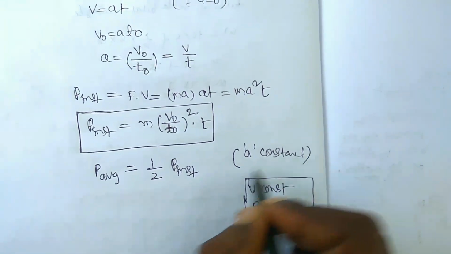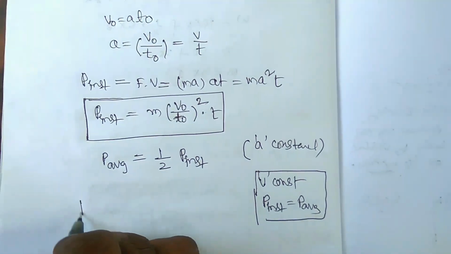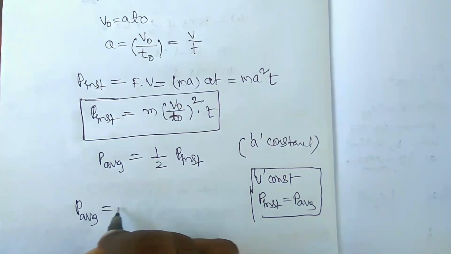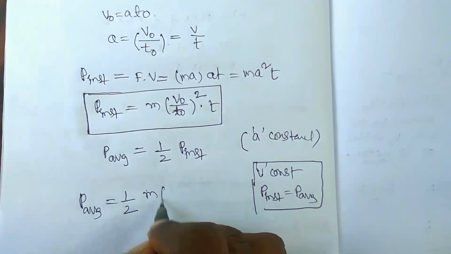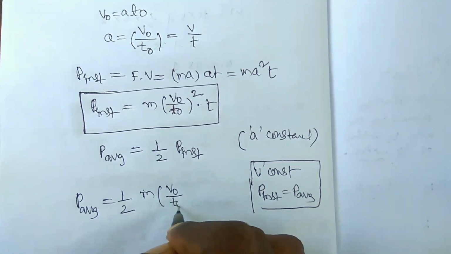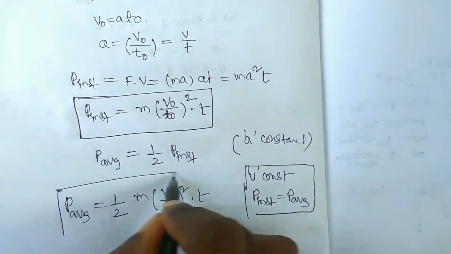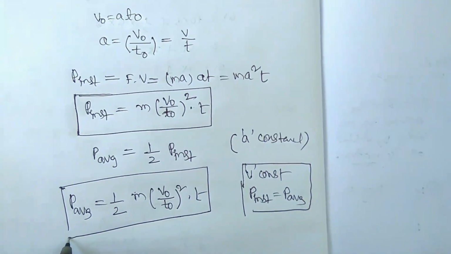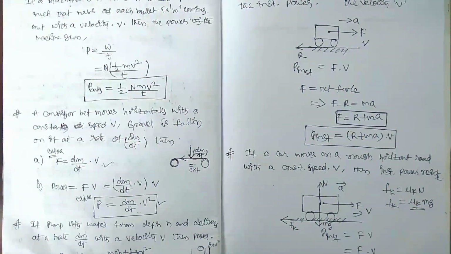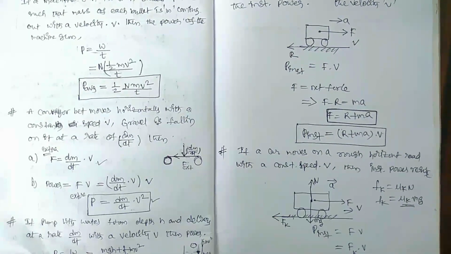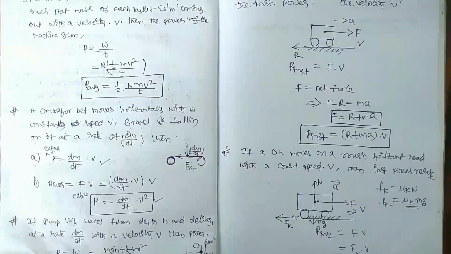So here the acceleration is constant, that's why you write P average is equal to 1 by 2 of P instant. Therefore average power is equal to 1 by 2 into M (V naught by T naught) whole square into T. This is the average power required by the engine of a car. These are the power concepts in various situations that we have to practice. Now let us see some numericals on all these concepts.